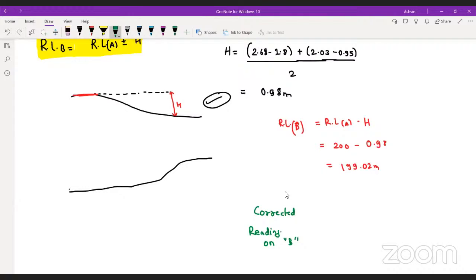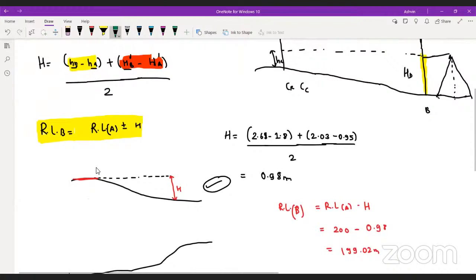If I want to calculate the corrected reading on B, so basically, see, any answer? Come on, guys, any answer?